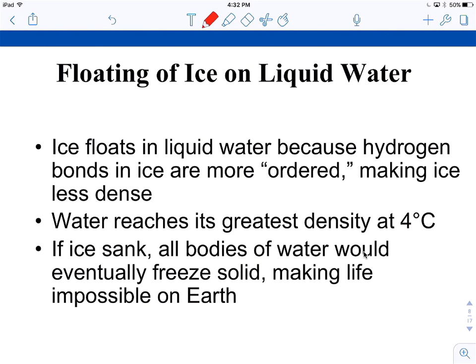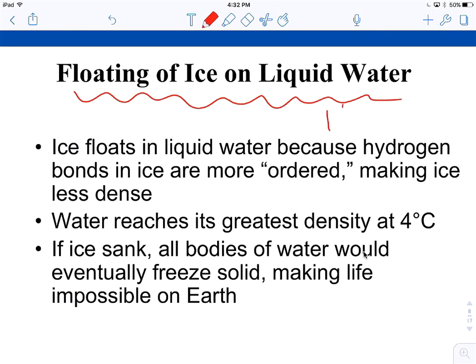Another property of water: ice floats. Most solid forms of a substance are more dense than the liquid form, because the molecules are moving slower and are packed tighter together. Water is a little bit different. And why is it different? Why would water be different?